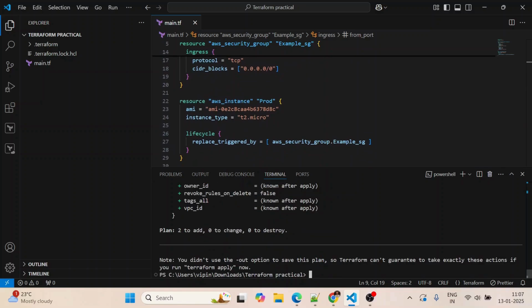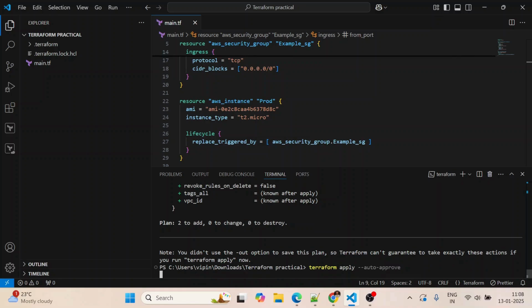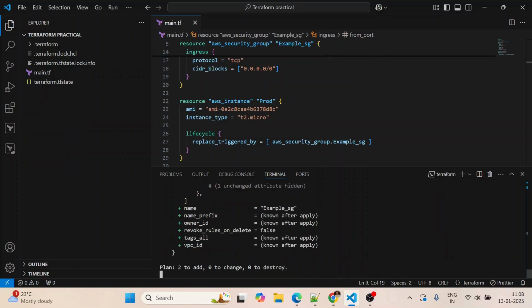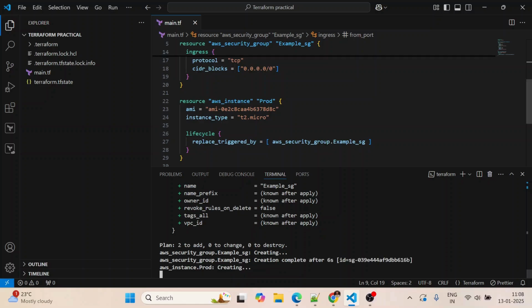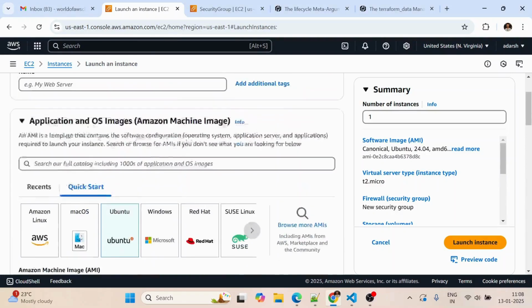So let's run terraform apply with auto approve. Let's wait a few more seconds while our resources are getting created. As you can see here, the security group is getting created first, and after that it will create the EC2 instance.